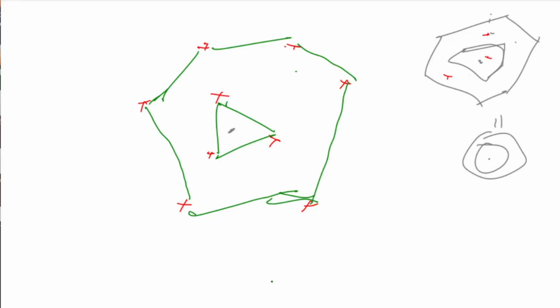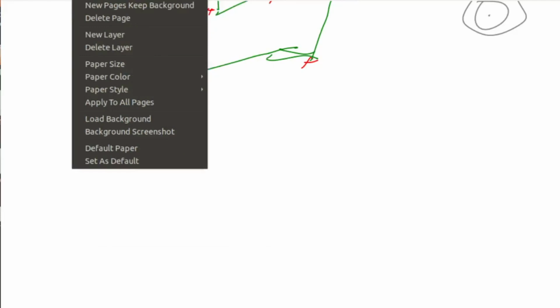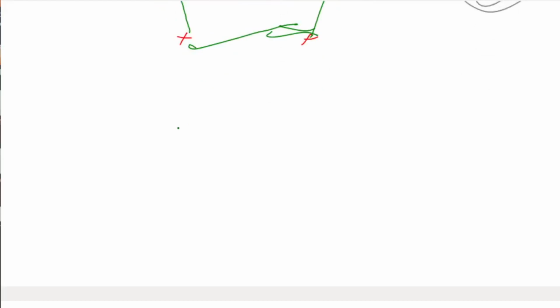Now let's try to develop an intuition for this problem, how the solution should look, okay? We'll discuss the solution and the algorithm used later on. Before moving to the real problem, let's try to answer this question: what is the maximum number of layers possible for any point? That is, we can take any point and we have to find the maximum number of layers. So let's take some examples.